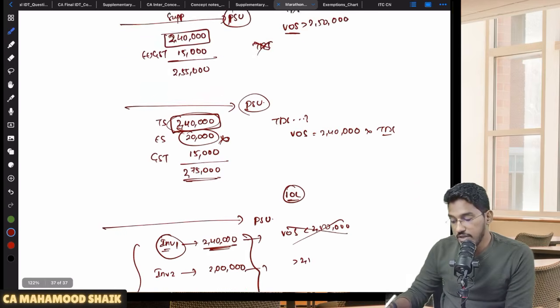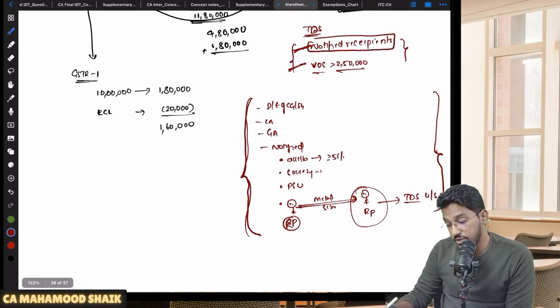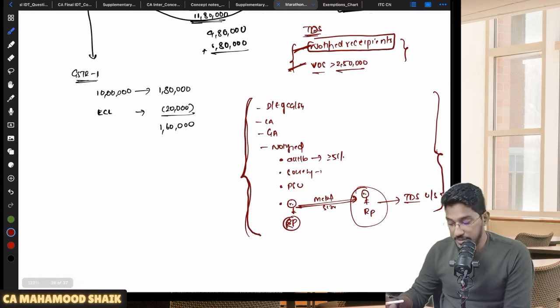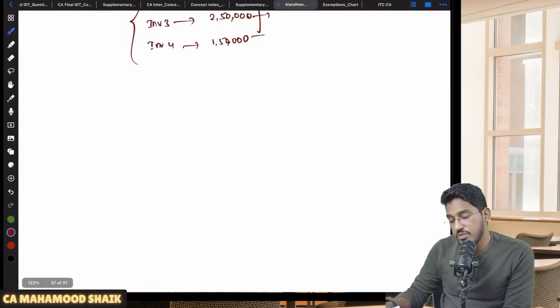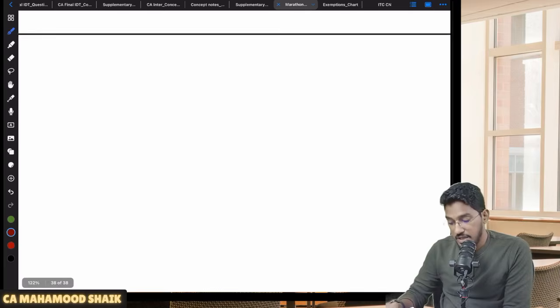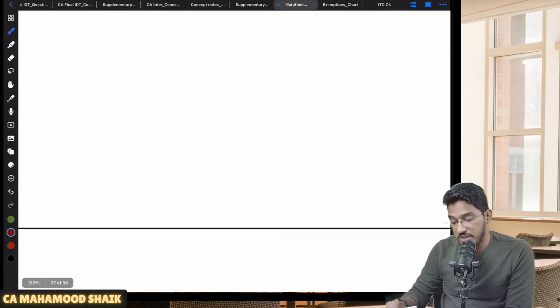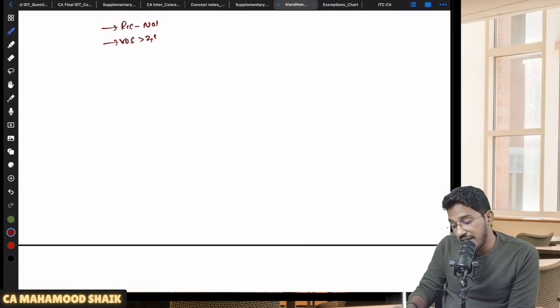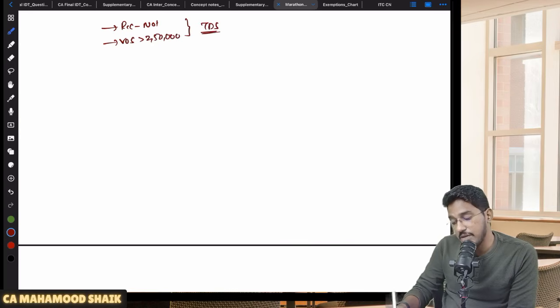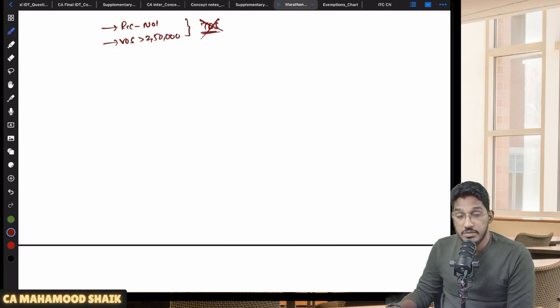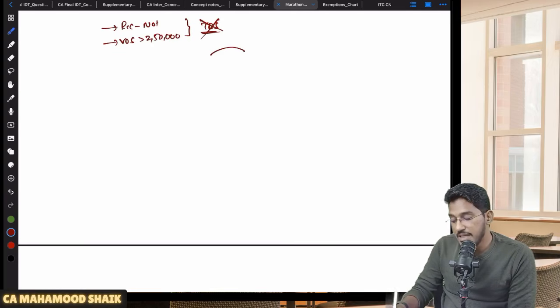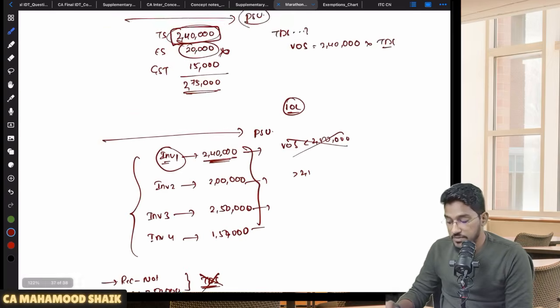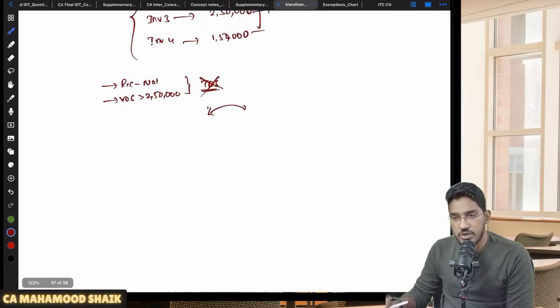So this is what regarding who should be specified, who should be the notified recipient, and how to calculate the value of supply. Now, there are some cases where TDS will not become applicable. That means even though the recipient is a notified recipient, even though the value of supply under a contract has exceeded 2,50,000 rupees, still TDS will not become applicable. When, sir? When the supply is happening among the notified recipients only.